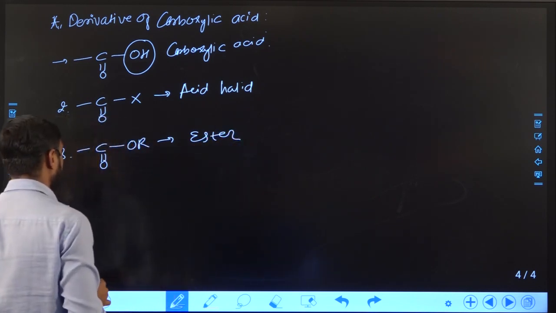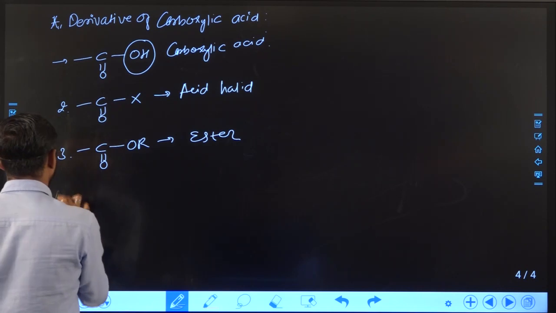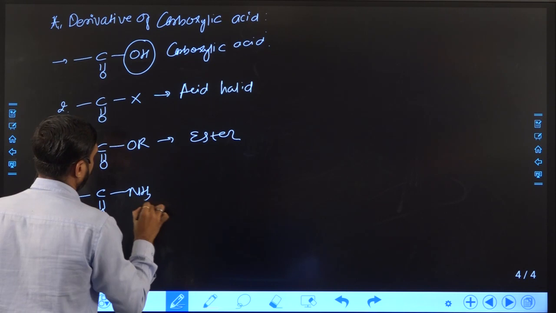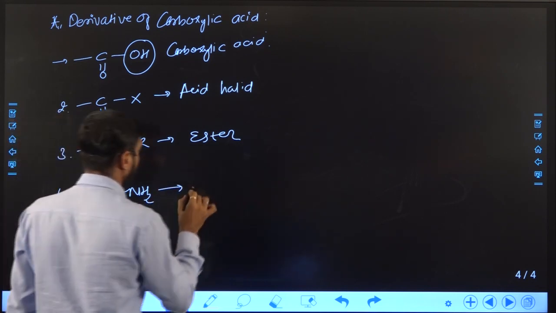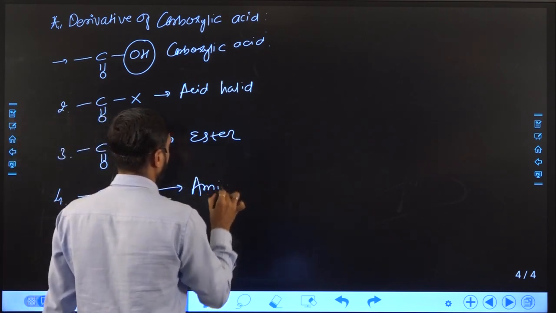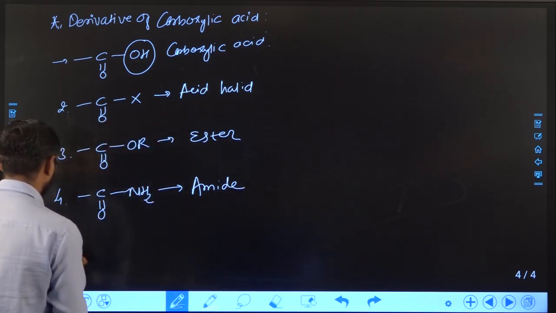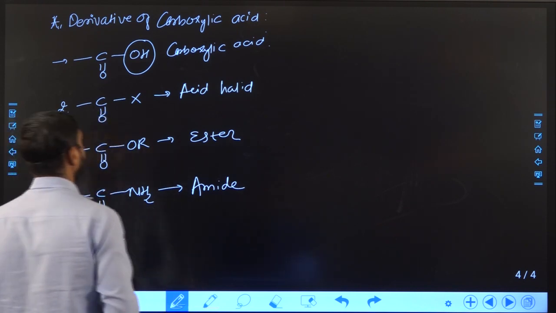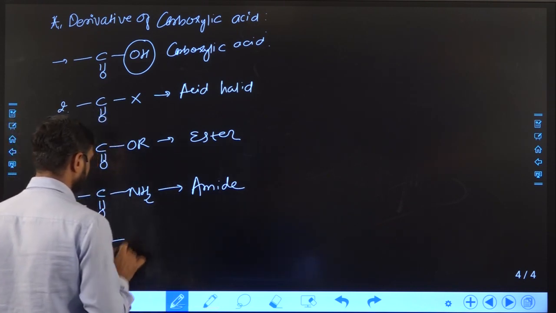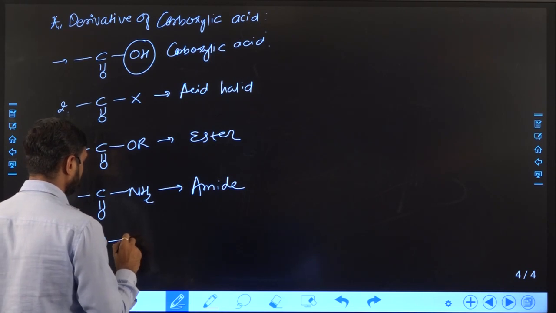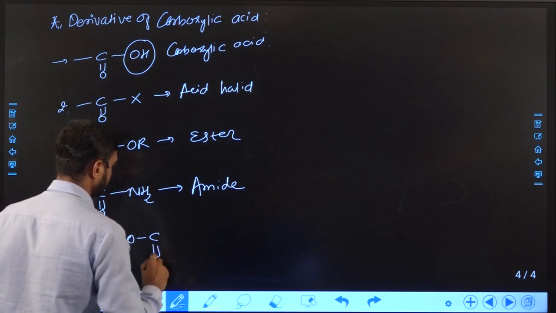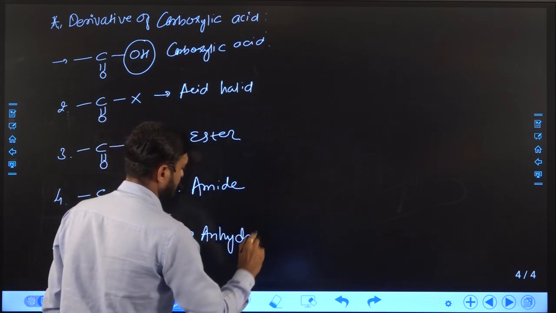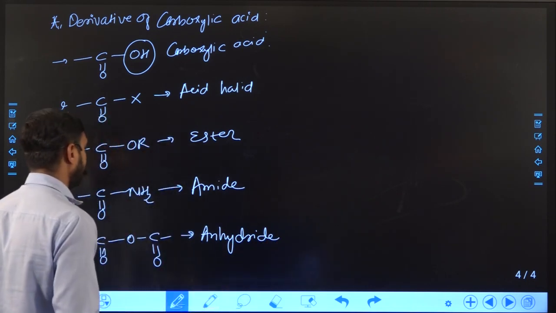The group will become ester. What I did is OH is replaced with OR. Replace OH with NH2, then the functional group will become amide. It is known as anhydride, OCO.